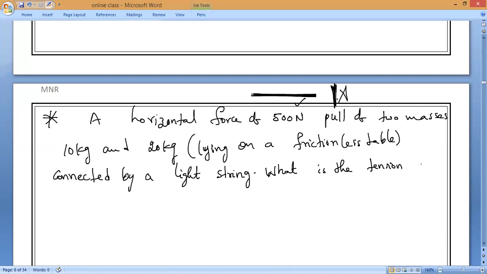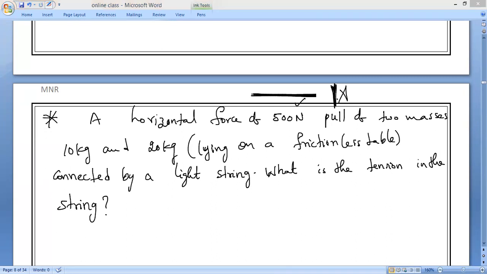Yesterday we took 3 bodies, but here how many bodies? Only 2 bodies. Remember connected force. Yesterday we studied connected bodies. The day before yesterday, we studied contact forces. This is related to connected bodies.